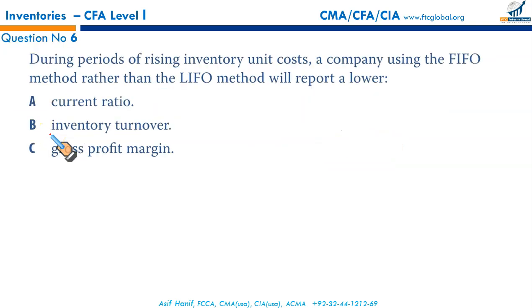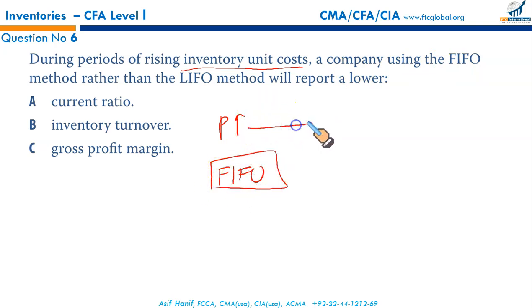Next, during the period of rising prices, unit cost is increasing, prices are increasing. A company using FIFO, this is our cost flow assumption, first in, first out. When the prices are rising and the company uses FIFO, what will happen to current ratio, inventory turnover, gross profit margin? Go step by step.